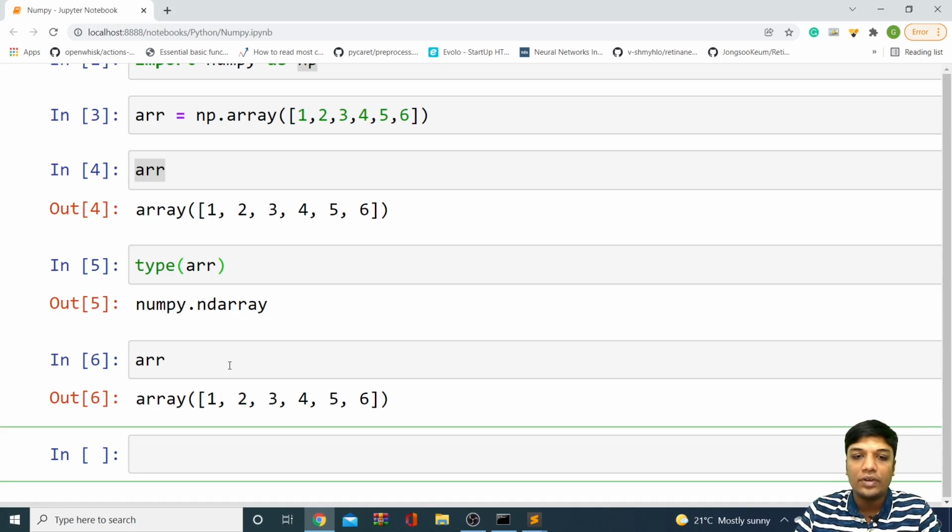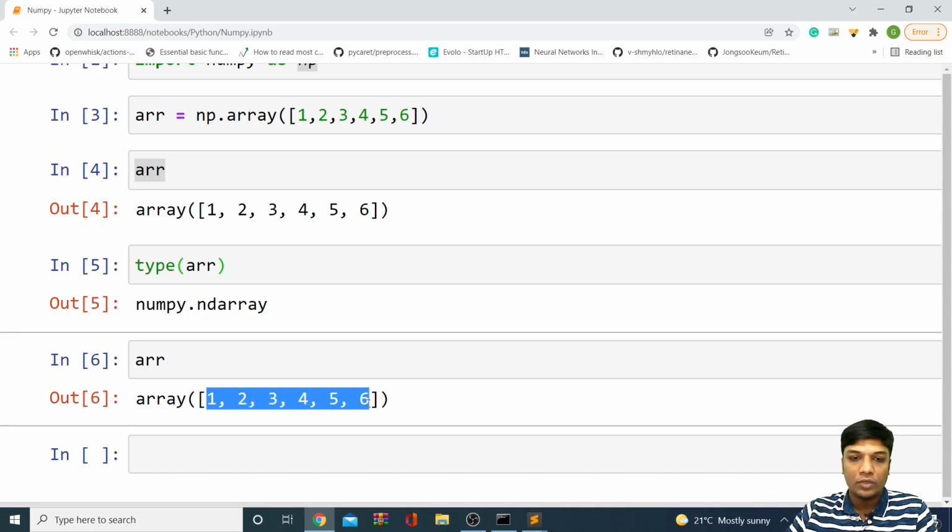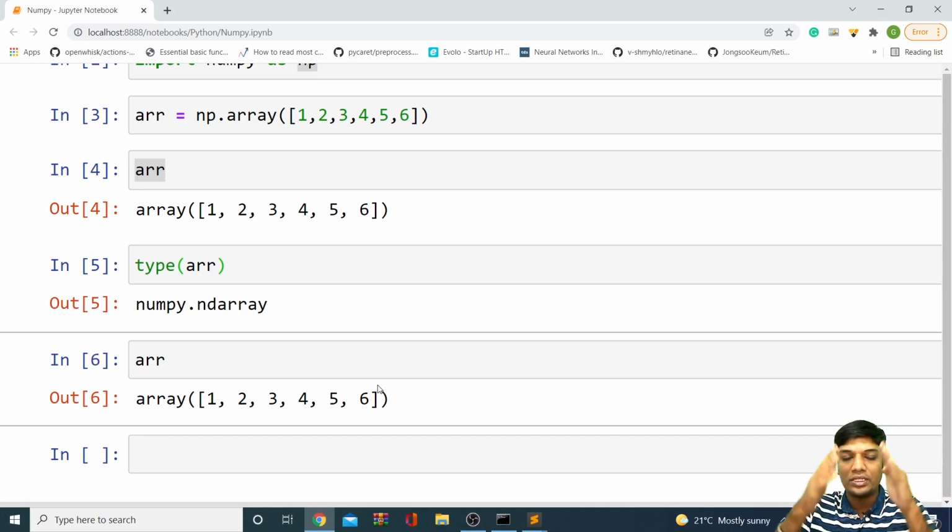Why am I saying it is one dimension? How can I say it is one dimension? You can clearly see I'm having only one single row, and maybe multiple columns, or one single bracket of elements. That is nothing but your one dimensional array.